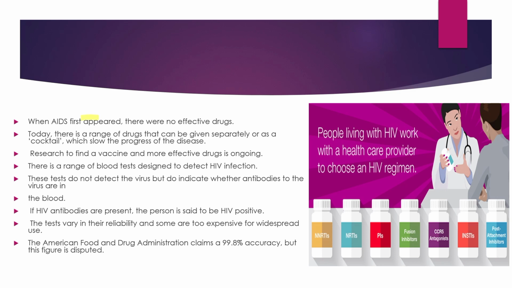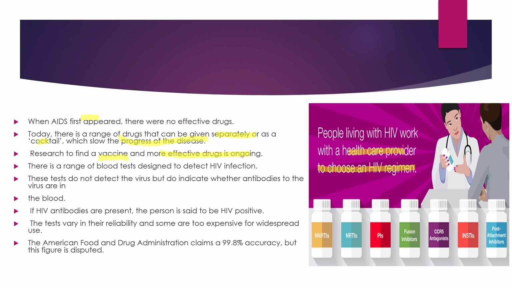People living with HIV work with a healthcare provider to choose an HIV regimen. They can use some drugs singly or they can use combinations of drugs. Today, a range of drugs, used separately or as a cocktail, slows the progress of the disease. Research to find a vaccine and more effective drugs is ongoing.